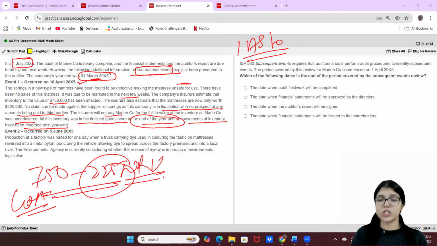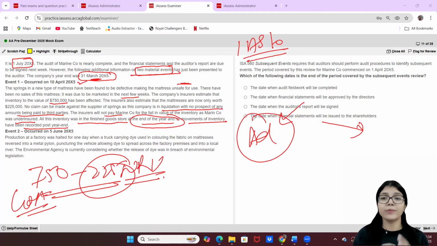So now, if you know the difference between an adjusting event and a non-adjusting event, let me quickly talk about that also. An adjusting event happens if an event is adjusting. That means that our financial statements have to be amended or changed. So there has to be a provision or recognized amendment made in the financial statements if we find that the event is an adjusting event.